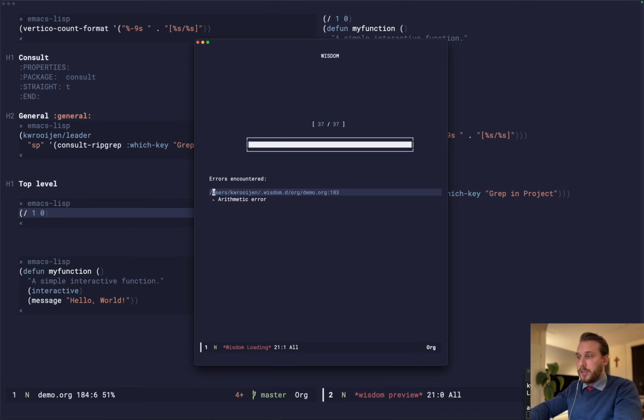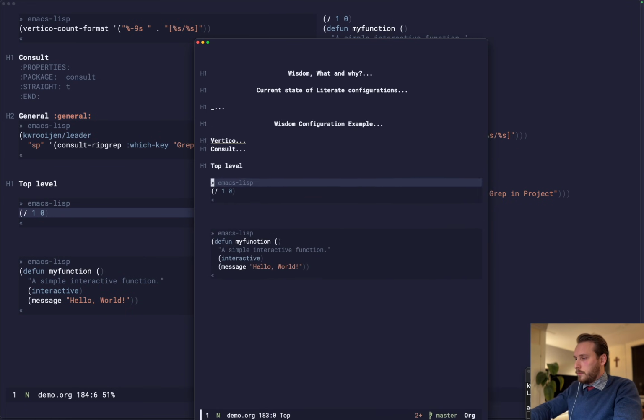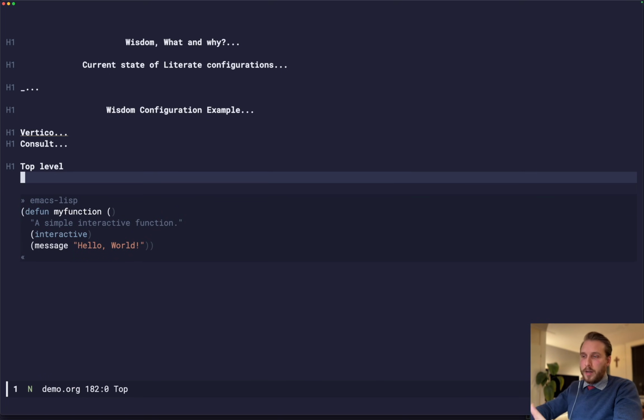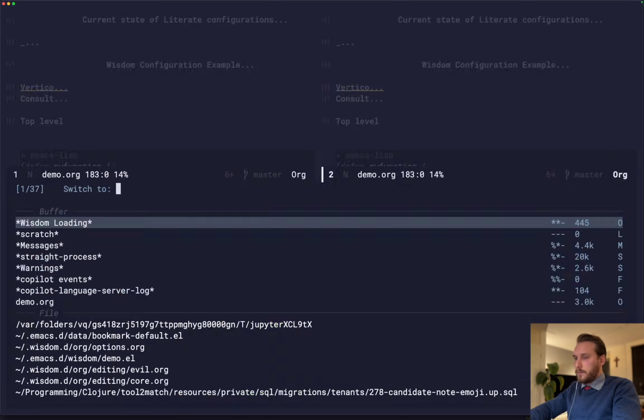But here you can actually see it has the actual org file, so not the Emacs Lisp file it transpiles to, but the actual org file and the line number of the source block. So if you take a look at this now, you can see that it actually takes us to the source block. So we can just get rid of this, and now we fixed the error, right? So that's actually quite nice.